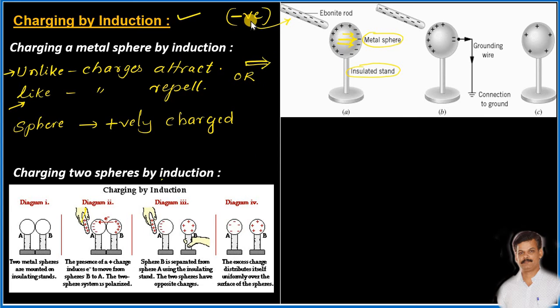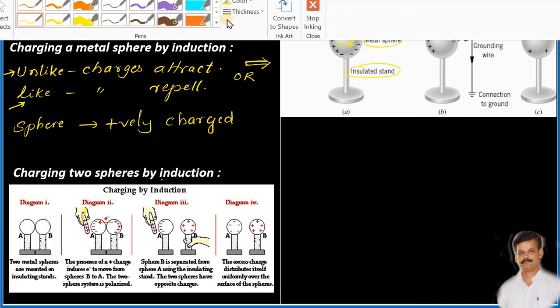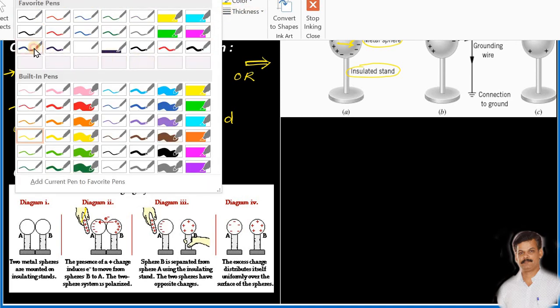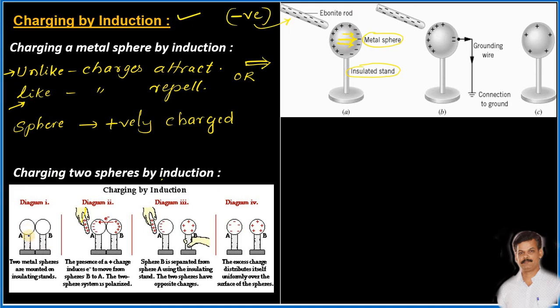So what happens in the case of two spheres? How can this charging be achieved? Very simple. Just look at the diagram, the figure on the screen. Here we have two metal spheres, A and B, and they are connected to insulating stands, isn't it? Now, these spheres A and B are initially uncharged. They are not having any charges in them.